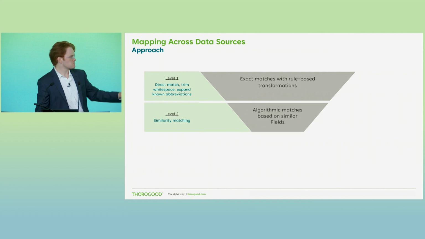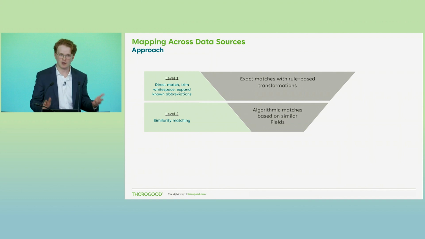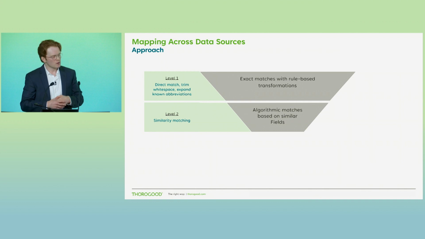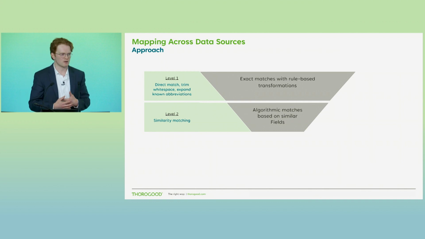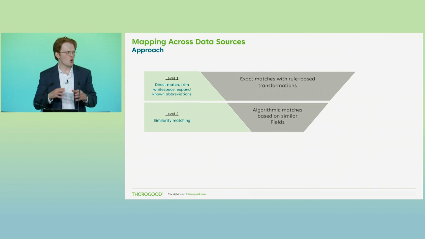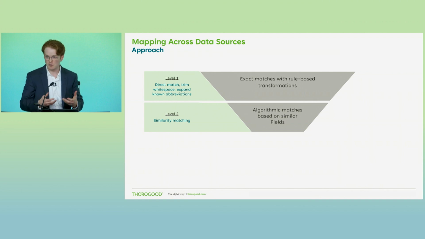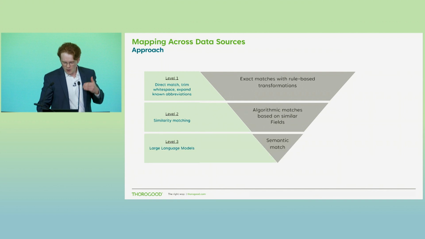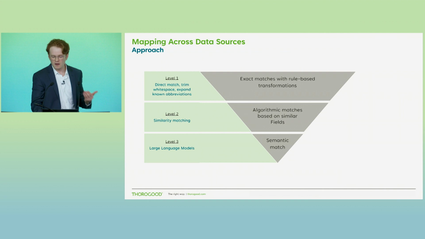And we can then move on to something maybe a little bit more complex, a little more algorithmic, with similarity matching. We can use something called Levenshtein distance as an example here. It's just an algorithm that you can use to calculate the similarity of two phrases to one another. So for example, if I had a product description that said something like Brendan shampoo versus Brandon shampoo, we could reasonably apply some sort of similarity matching that could calculate, within a certain level of confidence, that those products are or could be the same in spite of what I would think is a spelling error. But after that, we have exhausted our first two levels. We can then move to our third, and that is using large language models.